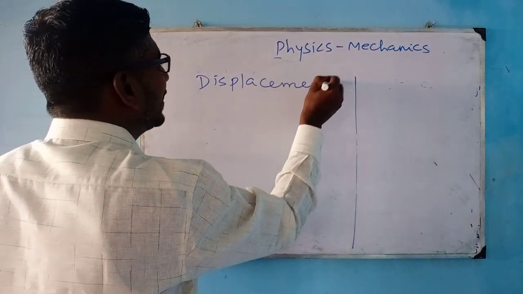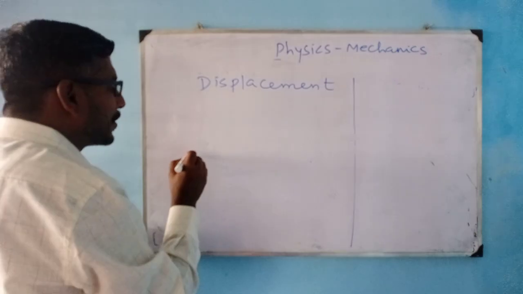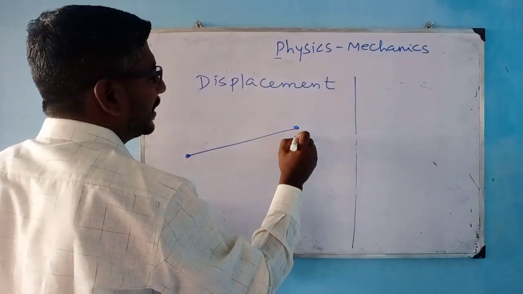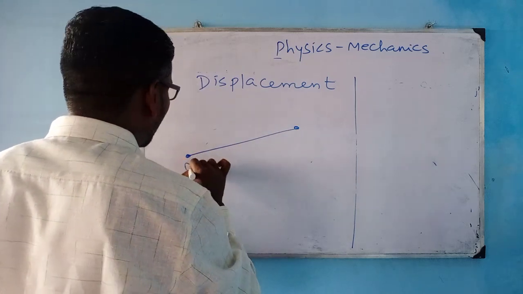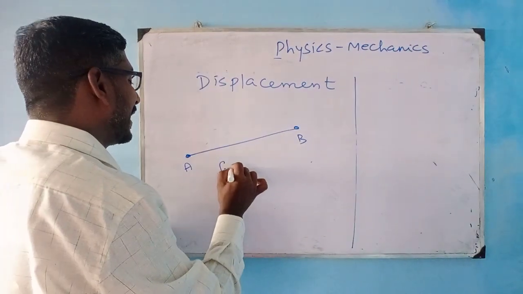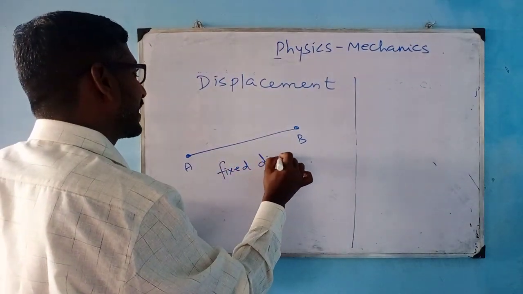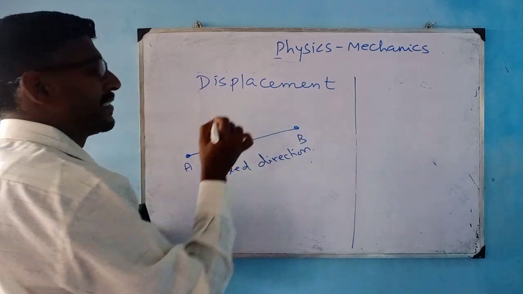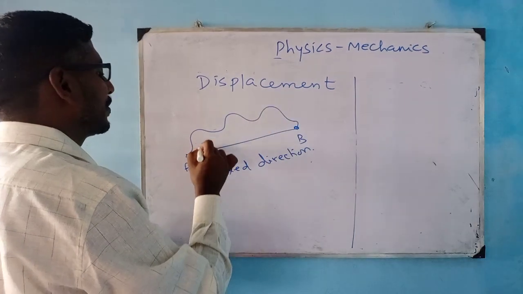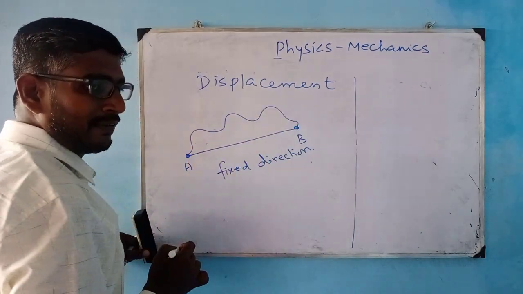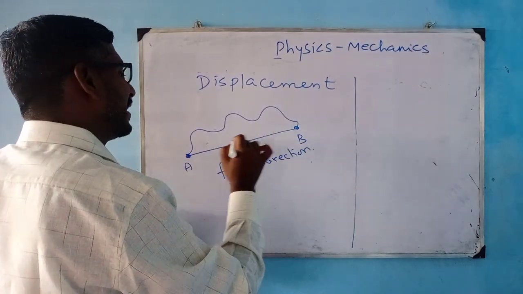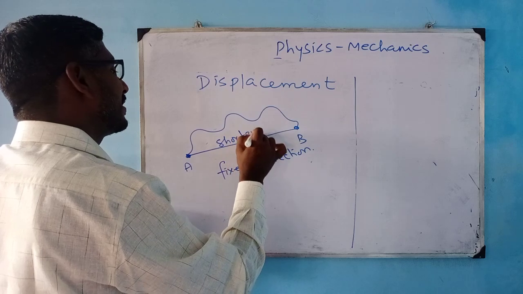Again, displacement is change of the position of the object, which means the object is here, after some time it moves over here, right? Change of the position of the object from A to B, but in a fixed direction. So direction comes into play here. This is the only difference between distance and displacement. Even if you travel this path over here, this could be your distance traveled, whereas your displacement is from point A to B in a fixed direction, the shortest length.